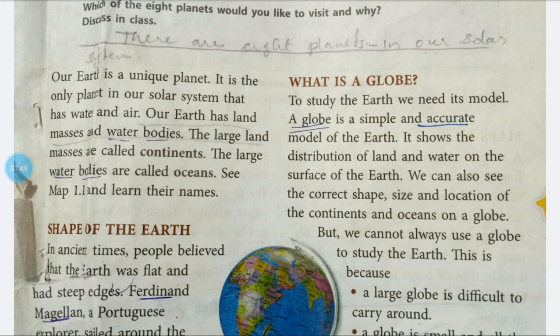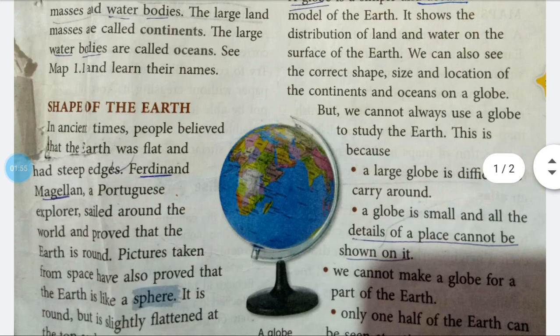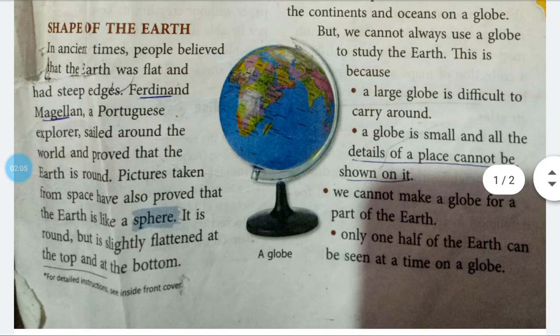Once again, shape of the earth. In ancient times, people believed that the earth was flat and had steep edges. Ferdinand Magellan, a Portuguese explorer, sailed around the world and proved that the earth is round. Pictures taken from space have also proved that the earth is like a sphere. It is round but is slightly flattened at the top and at the bottom.